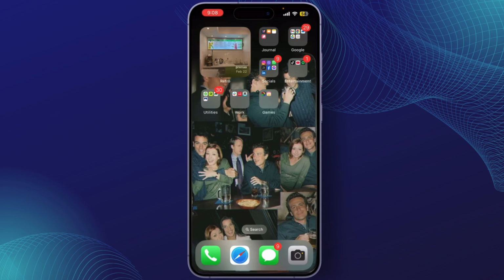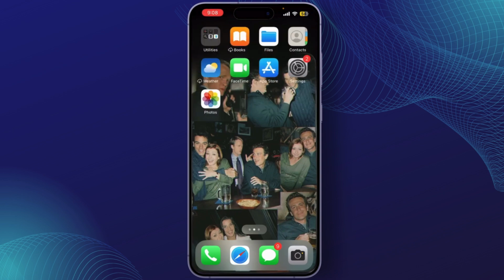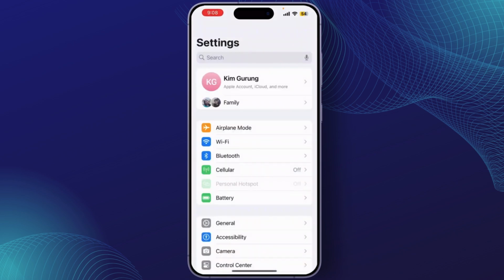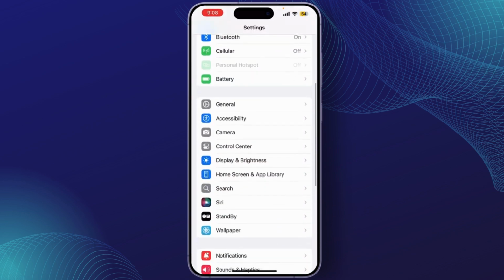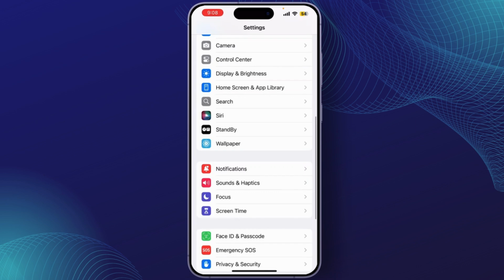First things first, if you want to use an iPhone's built-in ringtone or a previously purchased tone, just follow these steps. Open settings on your iPhone, scroll down and simply tap on sounds and haptics.